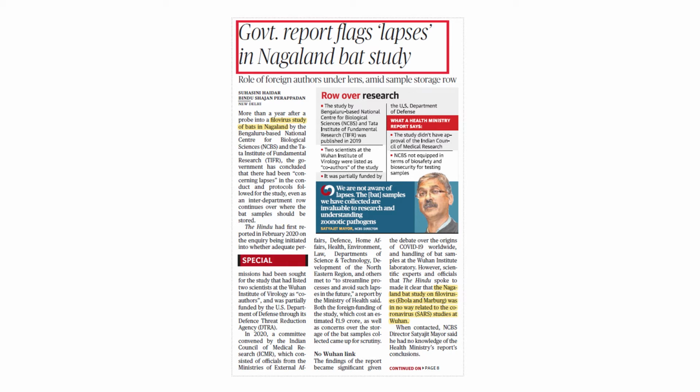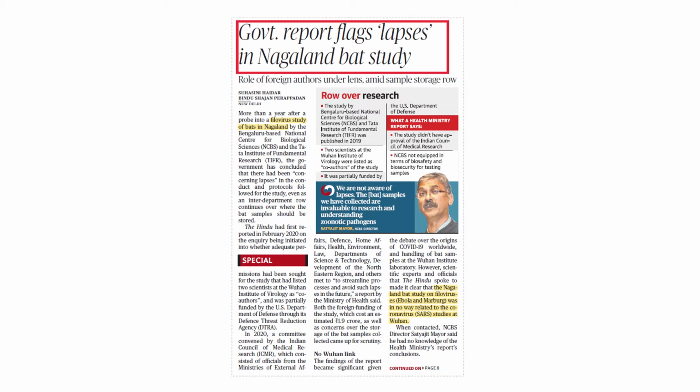In the study of Wuhan, the study of Bangalore-based National Centre for Biological Science and Tata Institute of Fundamental Research. It was published in 2018 when two scientists of Wuhan Institute of Virology were listed as co-authors of this study. It is partially funded by the US Department of Defense.